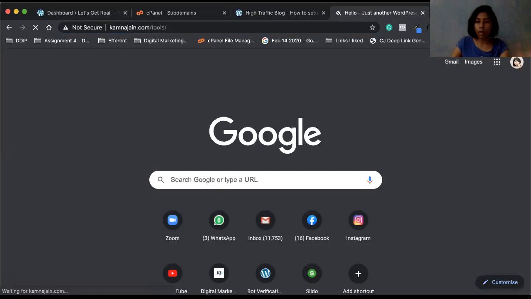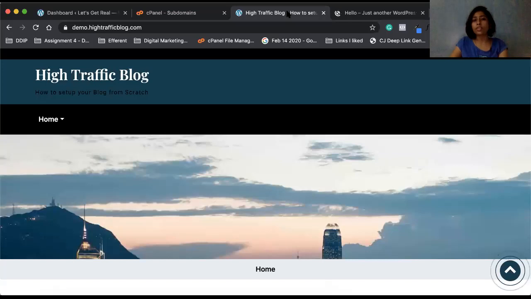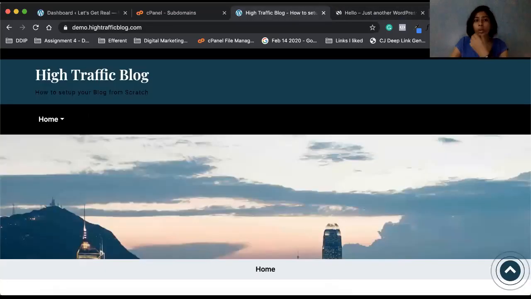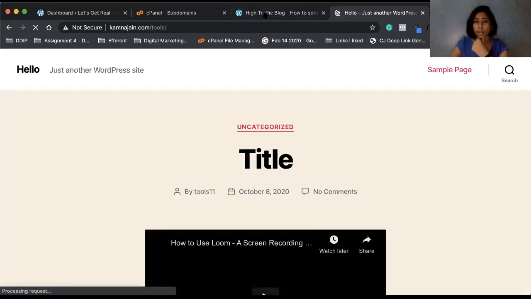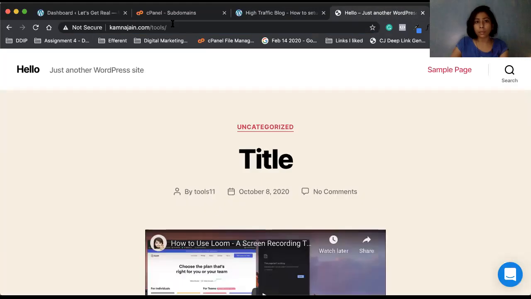So, I mean, this is just a bit of complex information, you don't need it for this assignment, just sharing it because it might help anybody. So you can see that this WordPress is different from the main website of High Traffic Blog. So this is a subdomain and this is a subdirectory, which is also different from the main website.